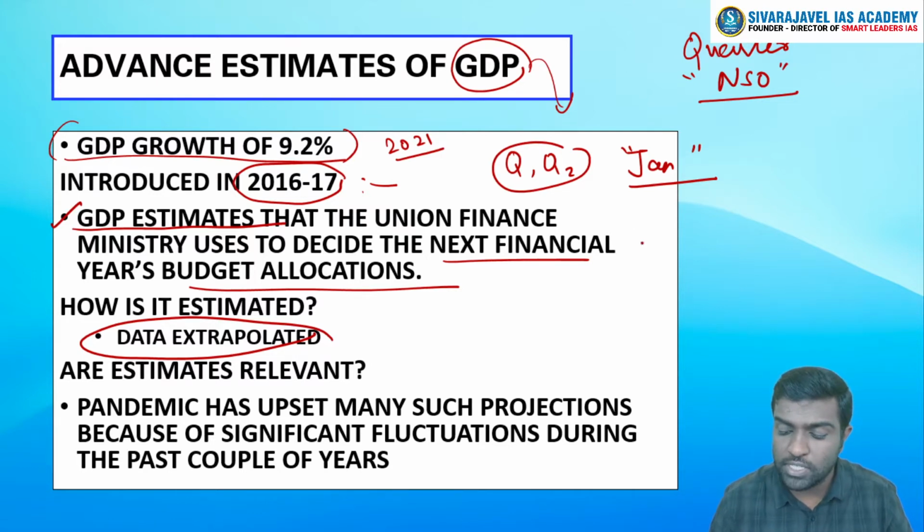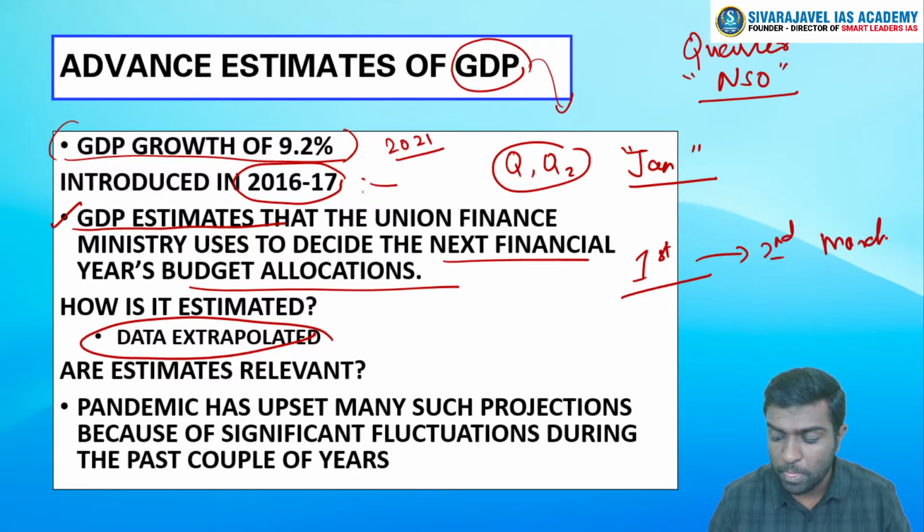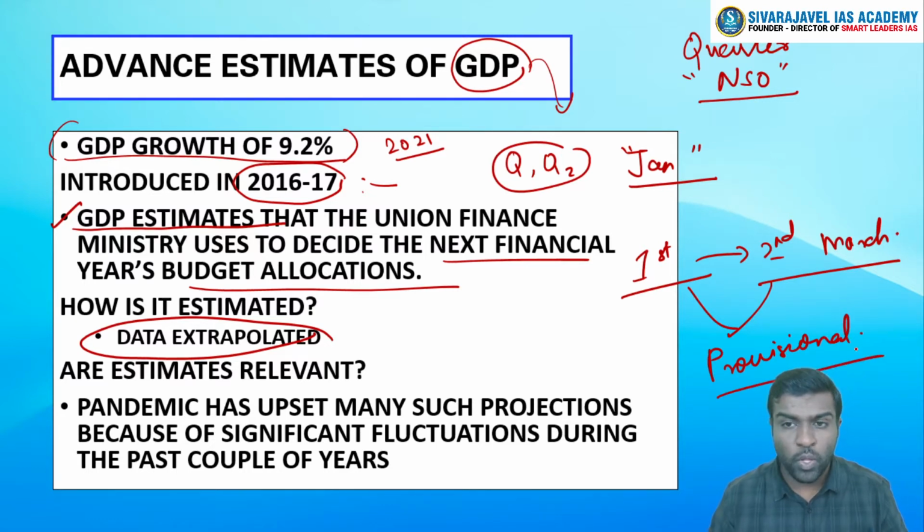So this is the first advanced estimate. The second advanced estimate will come after the month of March, post which we will have a clubbed together version of the provisional estimates, which is for the full year. Clear? So this is how we are taking things as of now.